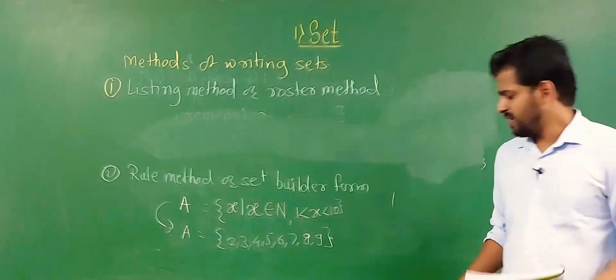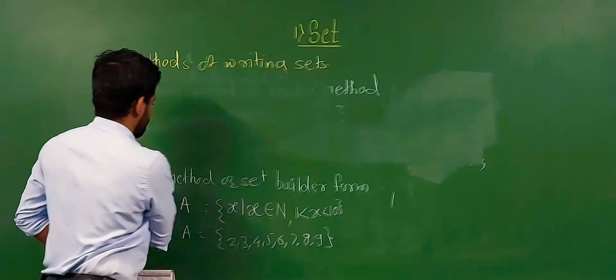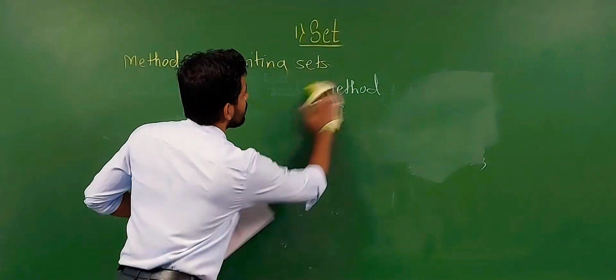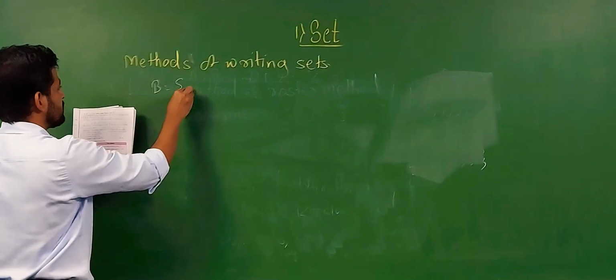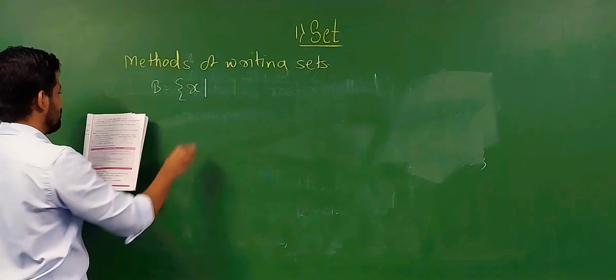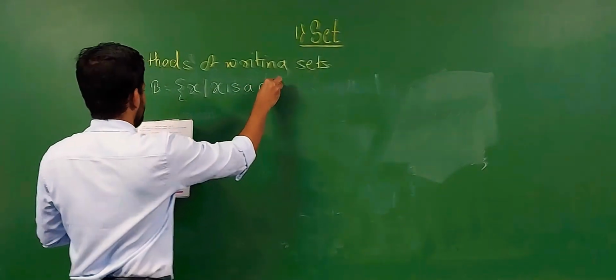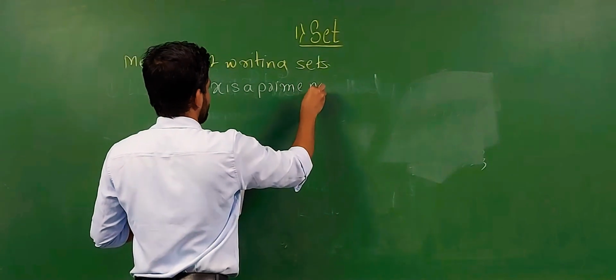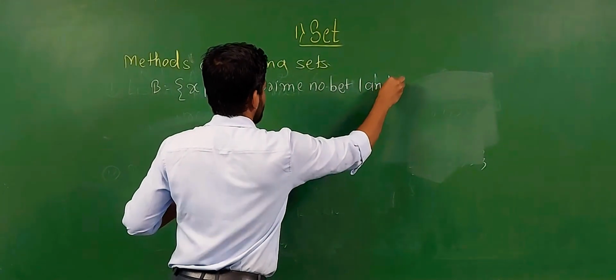Example number 2. B is a set of x such that x is a prime number between 1 and 10.